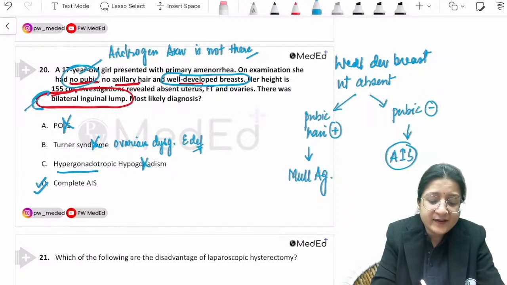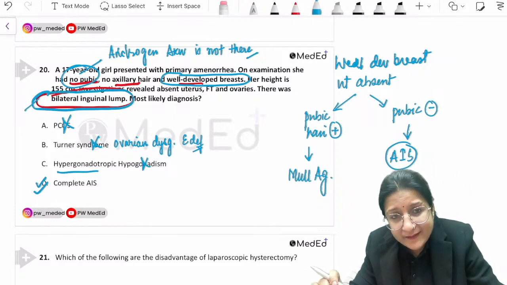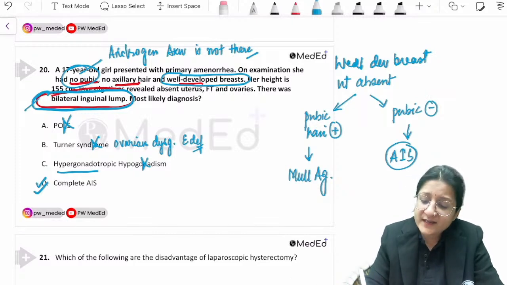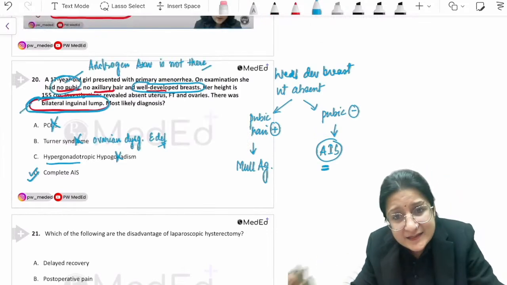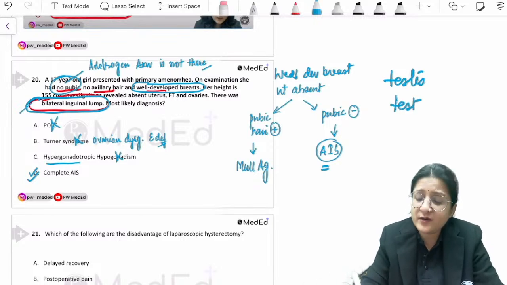You know what these bilateral inguinal lumps are? They are actually undescended testes. In androgen insensitivity syndrome, the gonads are testes and they are secreting testosterone, but this testosterone is not able to act because androgen receptors are absent.